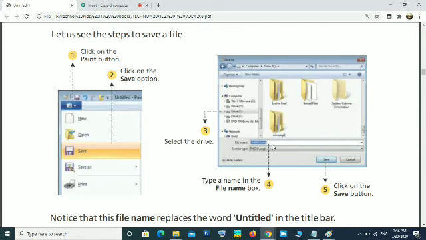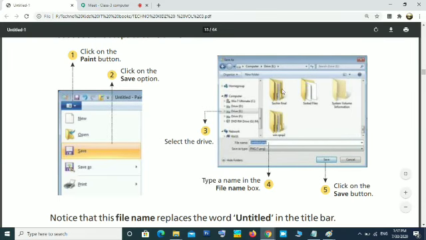If you name a file rose, without opening that file, you will understand that the picture is a flower or a rose flower. That is why the name of the file should be meaningful, that tells what the content is. After typing the name, you have to remember where you are saving, which folder, which drive.